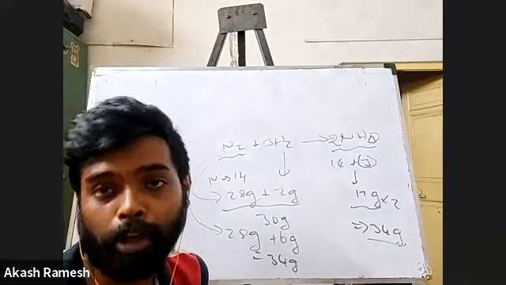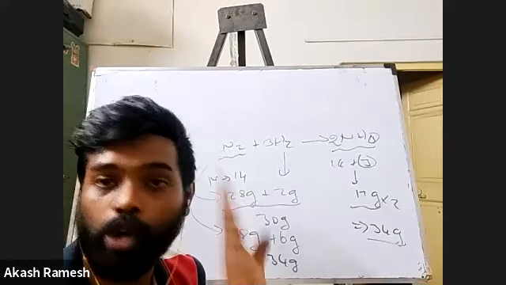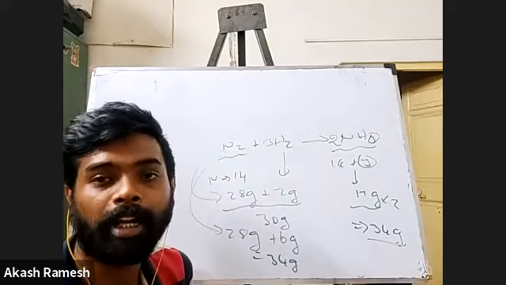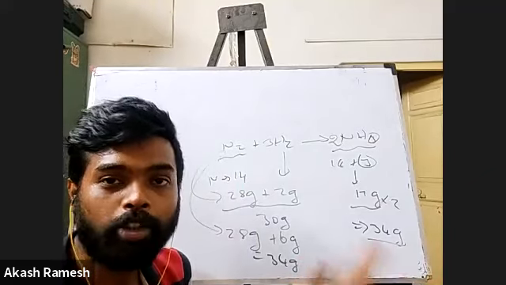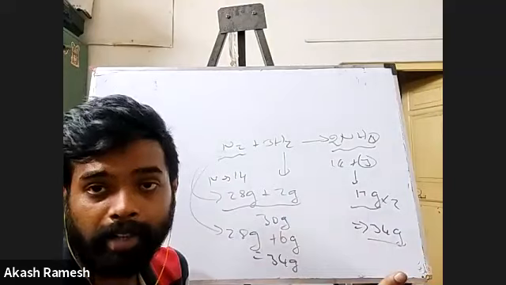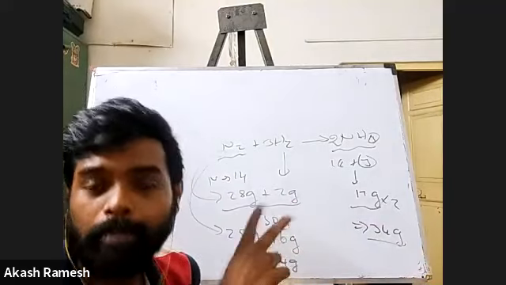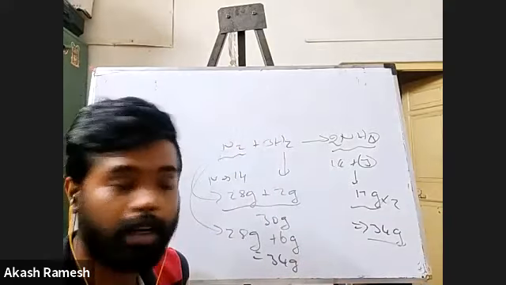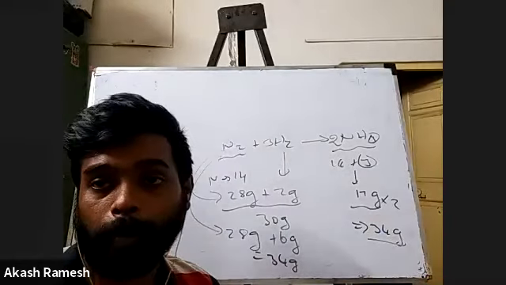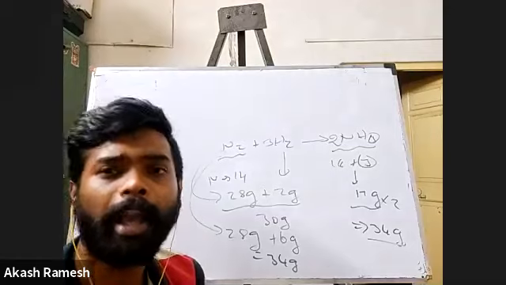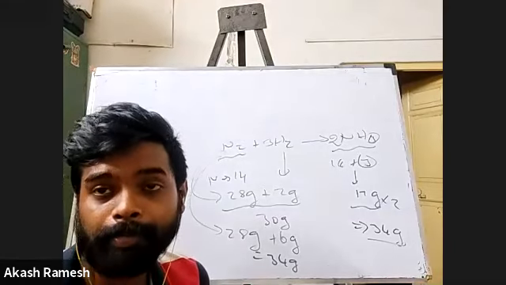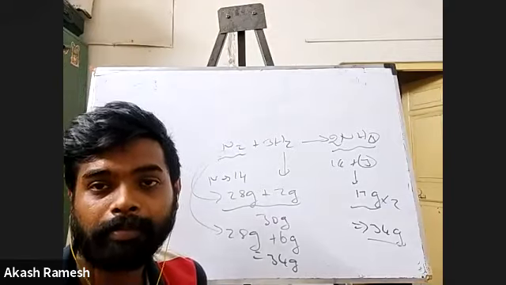Hope you understand now why we are going for balancing. Because we do not want to violate the law of conservation of mass. We cannot violate it. Right? So in order for the masses to be the same between the reactant and product side, we make the number of atoms of each element the same, because the atomic masses, according to the calculation, will come out to be equal. Any questions? Everybody understood why we are going for balancing? Everybody understood? Yes, sir. Good. Right.